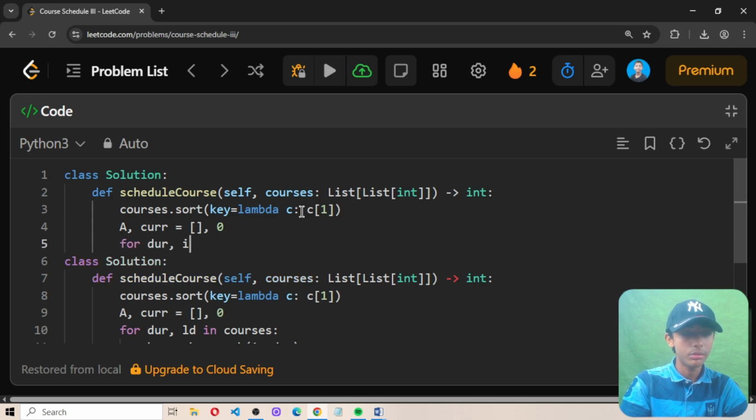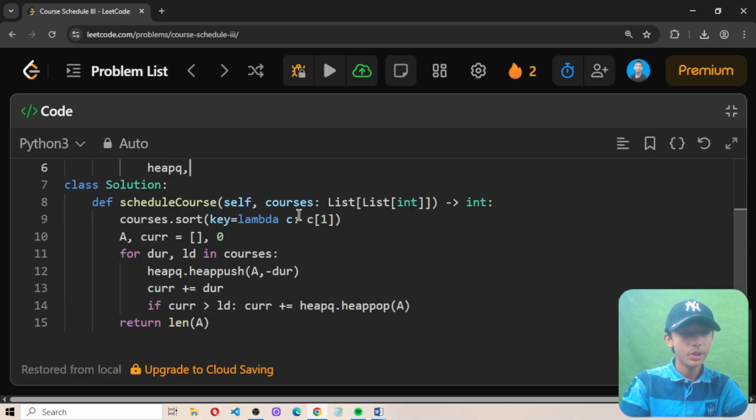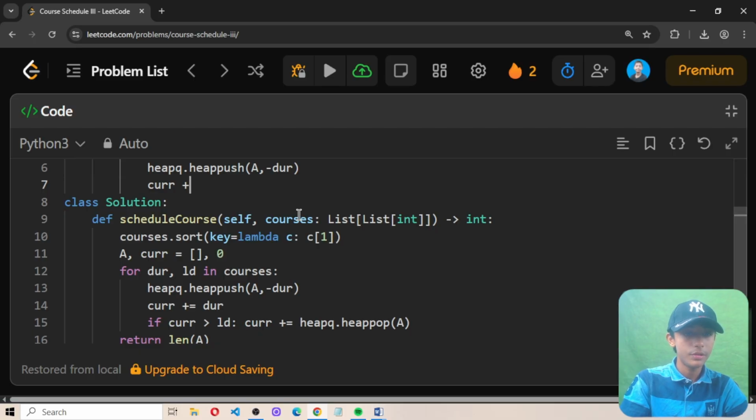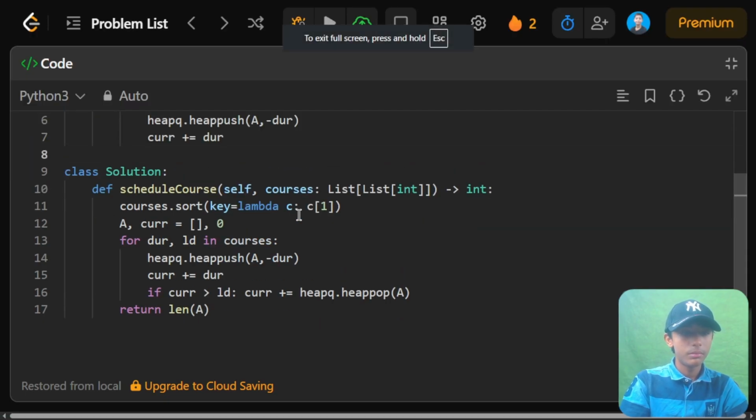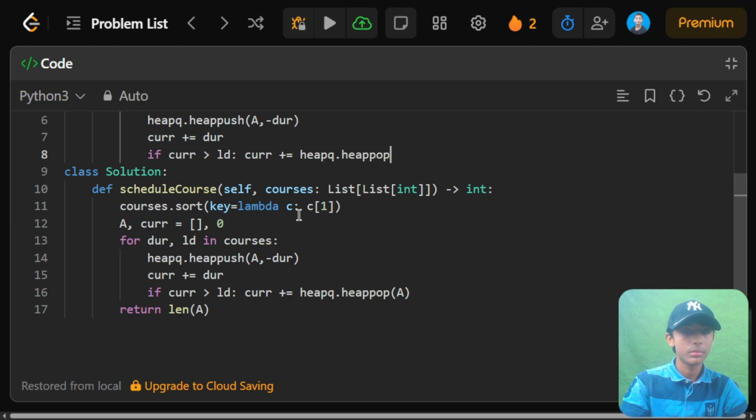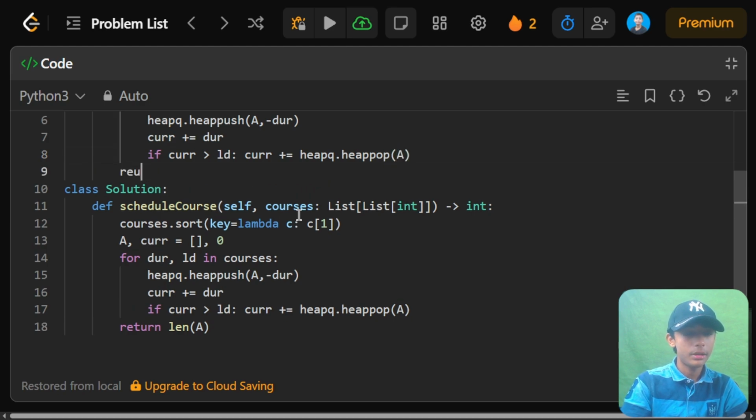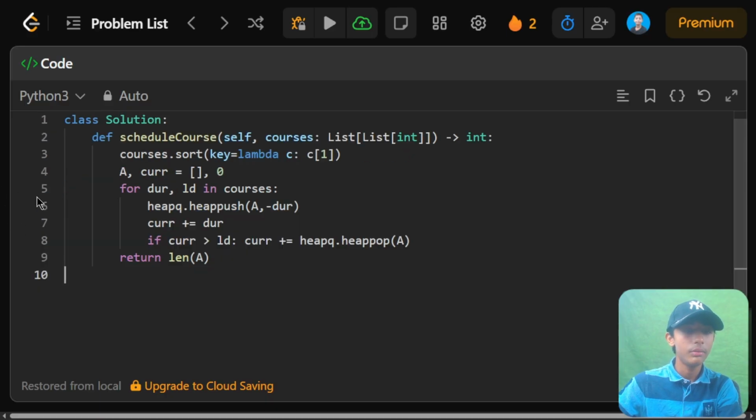For dur, ld in courses: heapq.heappush(a, -dur), cur += dur. Then if cur > ld: cur += heapq.heappop(a). And then return the length of the heap a.